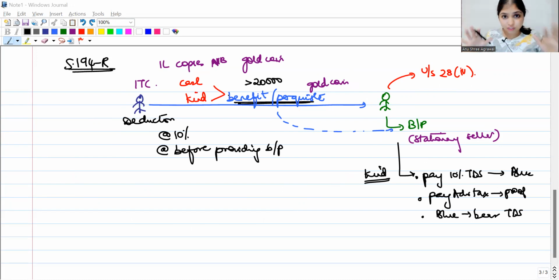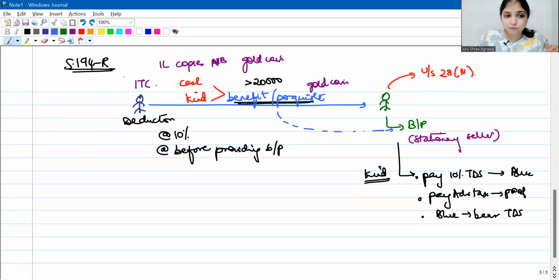So giving you a revision once again, under section 194R, a person is giving a benefit or perquisite to another person. The person receiving the benefit or perquisite, Green, is carrying on a business or profession, and the benefit or perquisite is connected to that business or profession. Now, this benefit may be in cash or in kind. If the value of this benefit is more than 20,000, then the person giving the benefit should deduct tax at the rate of 10% before providing the benefit or perquisite.